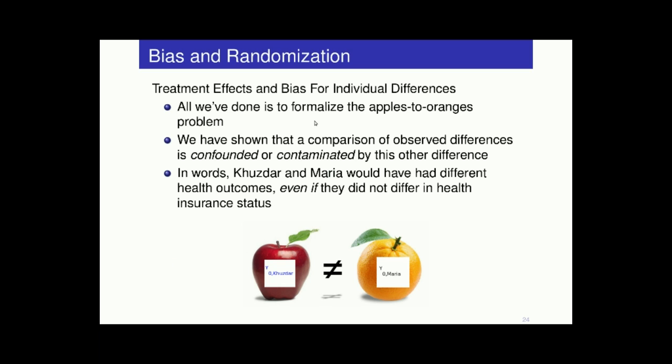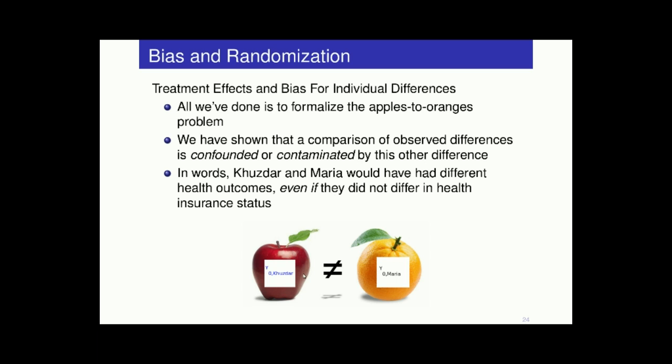And all this does is formalize the intuition about apples to oranges and apples to apples comparisons. We're showing that comparing the observed difference in outcomes for individuals is going to be confounded or contaminated by this other difference. In other words, Kuzdar and Maria would have had different health outcomes even if they did not differ in their health insurance status.